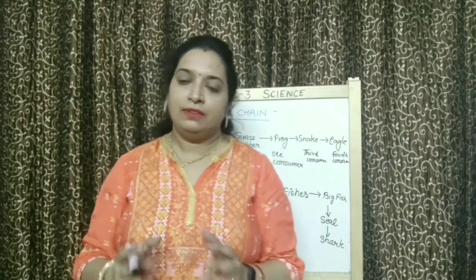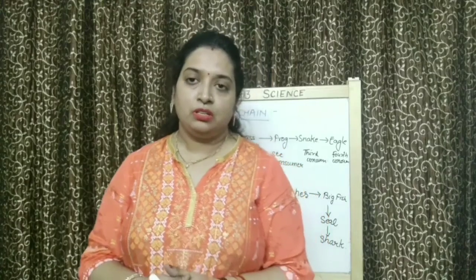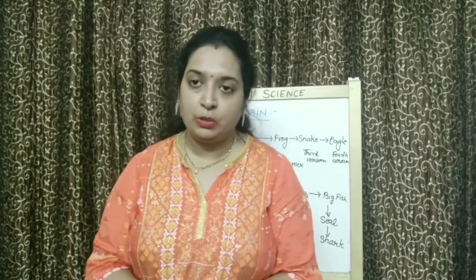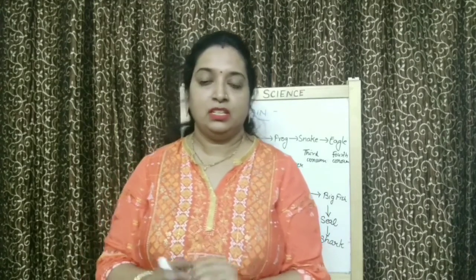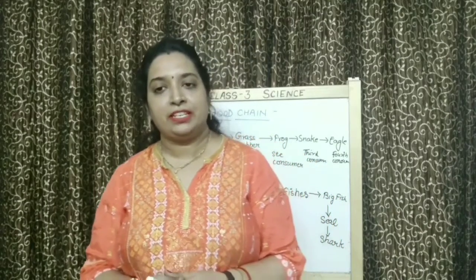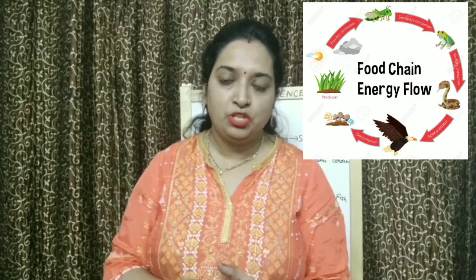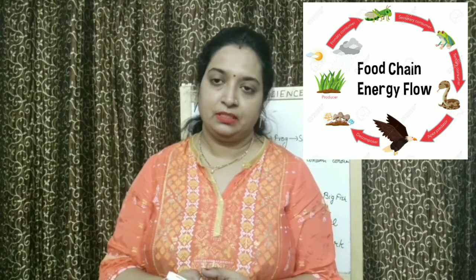Okay? Once again, I am going to recapitulate today's topic. Children, today we have studied food chain. What is a food chain? In our nature, plants are eaten by animals and animals are eaten by other animals. It forms a chain.